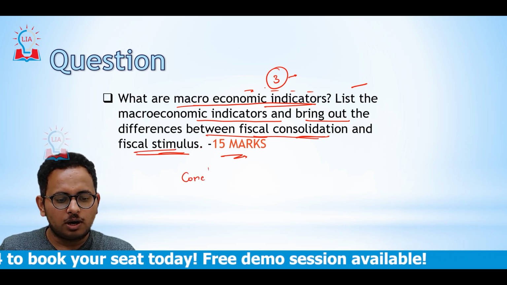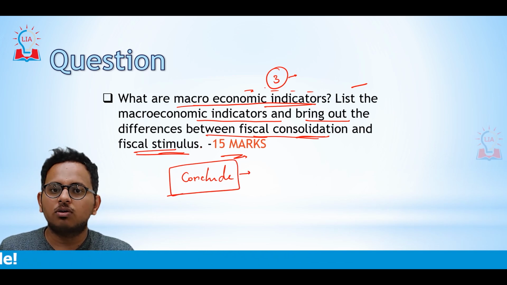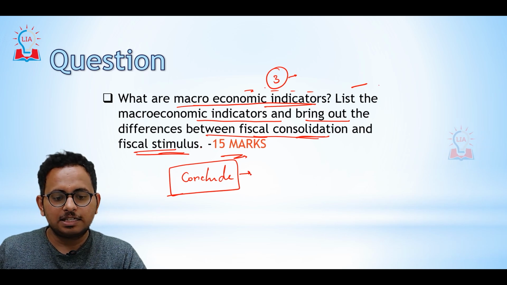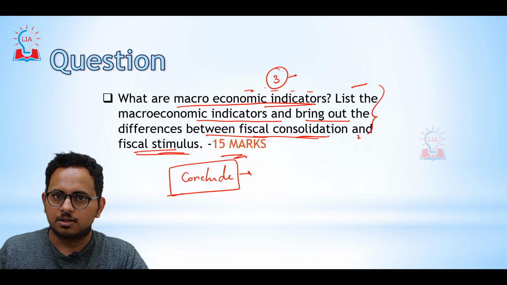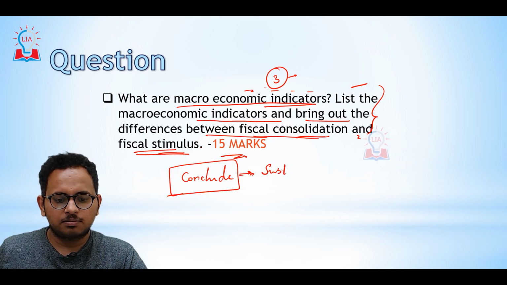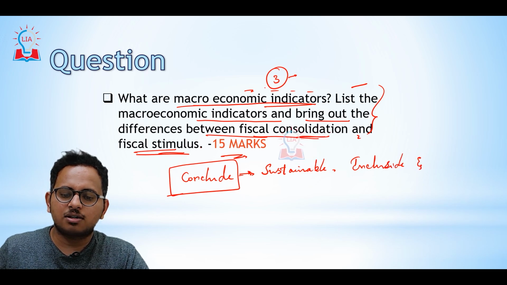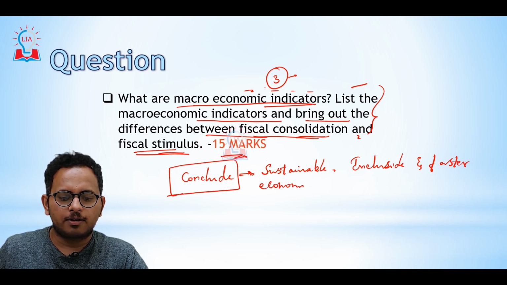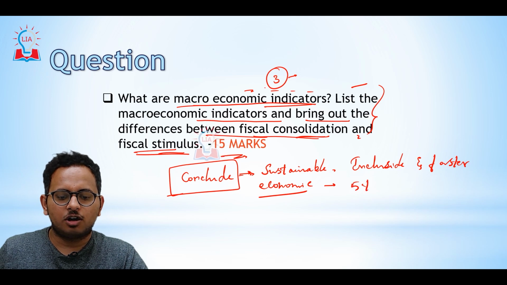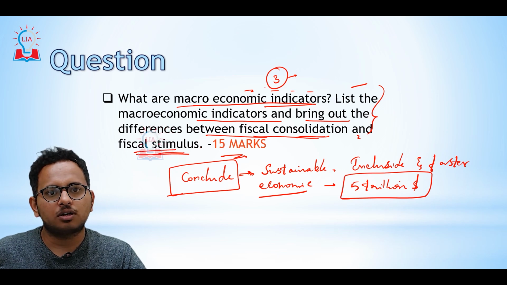And while you conclude, how do you conclude? Many students have difficulty in how to conclude an answer. See, when you're concluding this particular answer, you can say that the government should prioritize sustainable, inclusive and faster economic growth in order to achieve a $5 trillion economy. Simple, $5 trillion economy, a simple conclusion will do good.